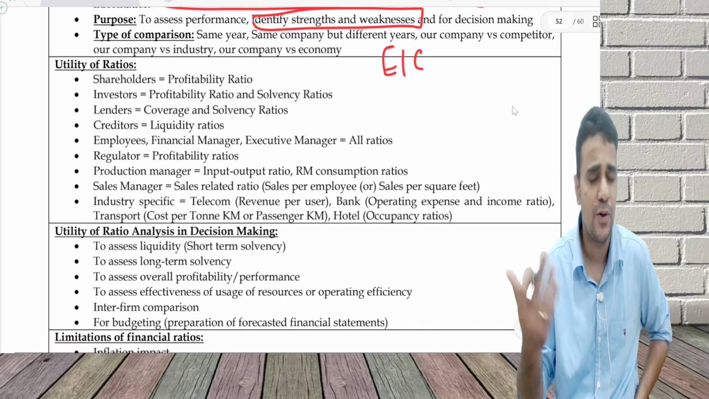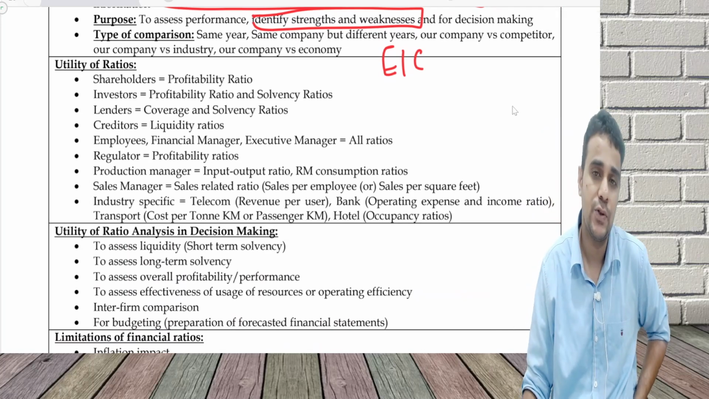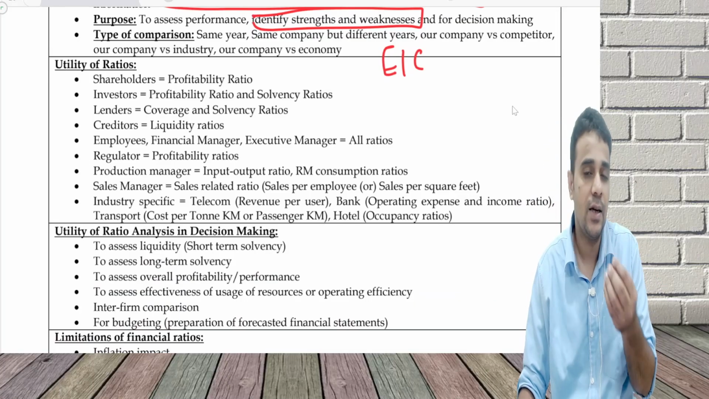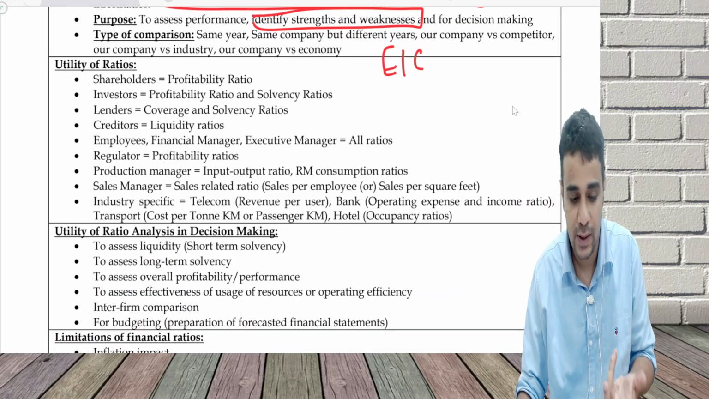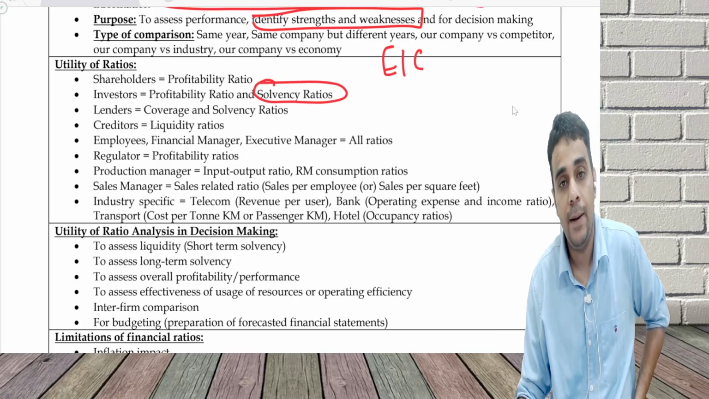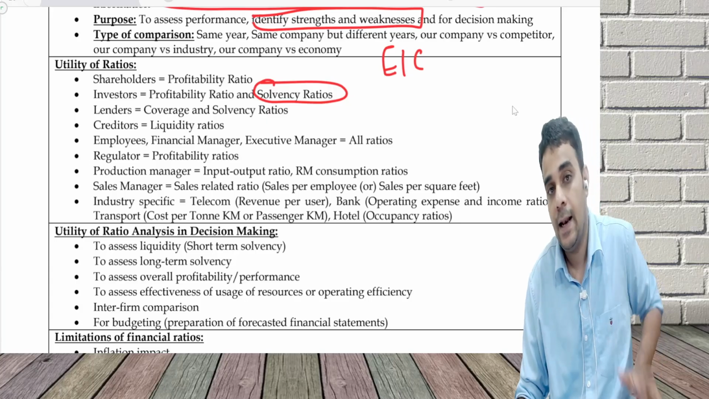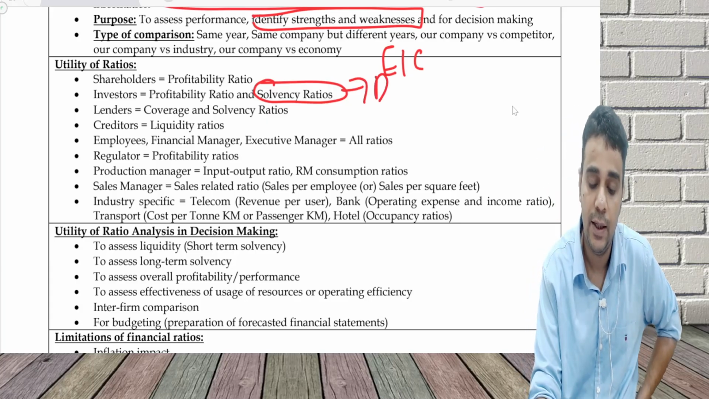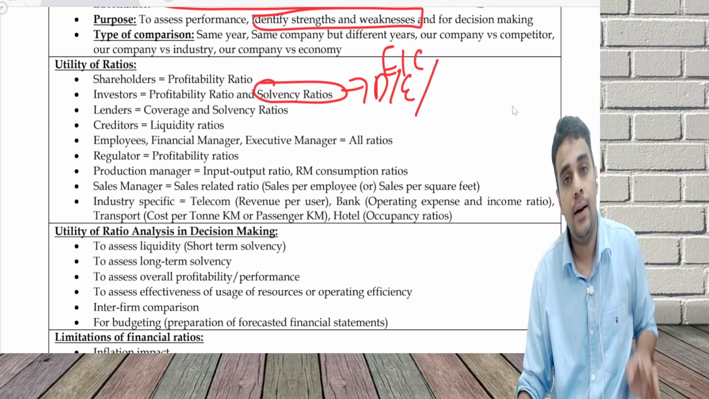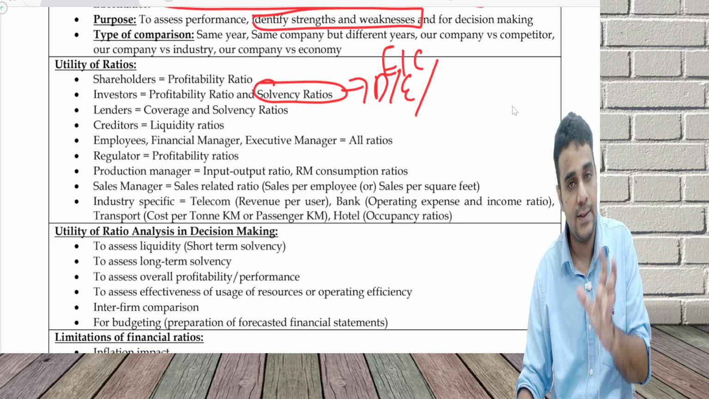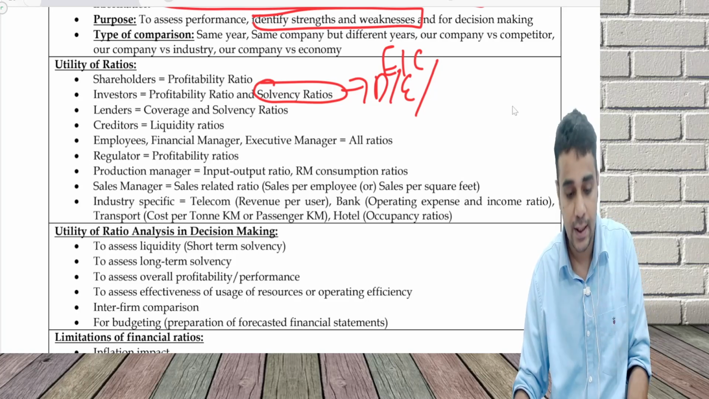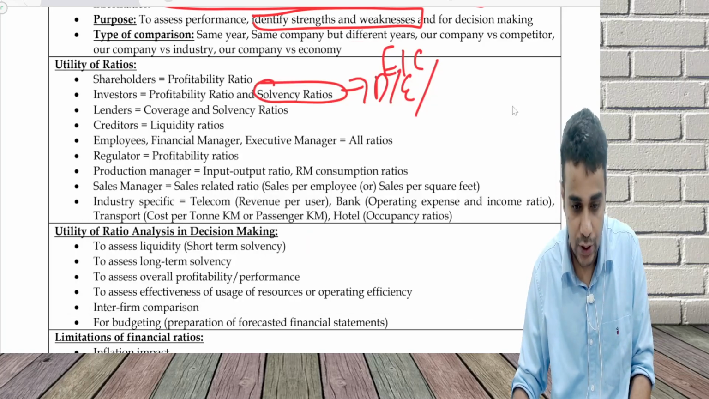What are the different types of ratios we use? Shareholders use profitability ratios like ROE and ROI. An investor uses profitability ratios too; shareholder and investor are almost the same. Profitability, but also solvency. Solvency is basically the ability of the company to repay its long-term liability. We have debt ratio and equity ratio. A lender will look at whether interest coverage and debt service coverage are sufficient, and at solvency. A creditor looks at liquidity ratios, that is current ratio and quick ratio.